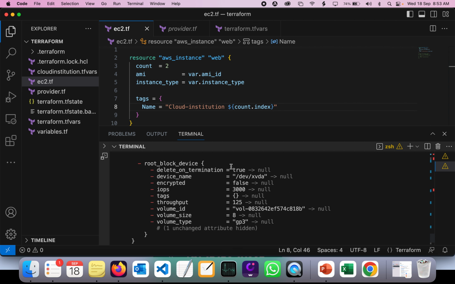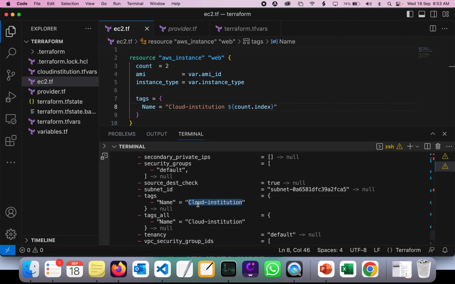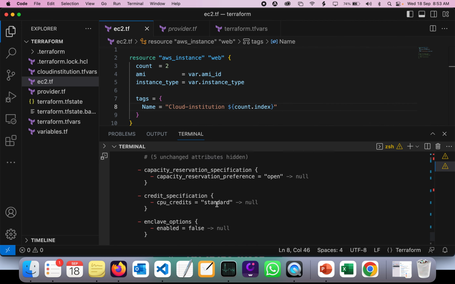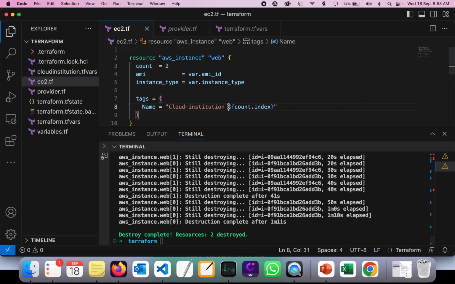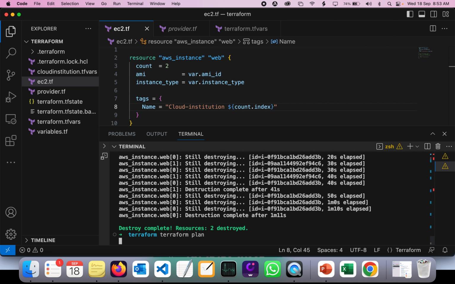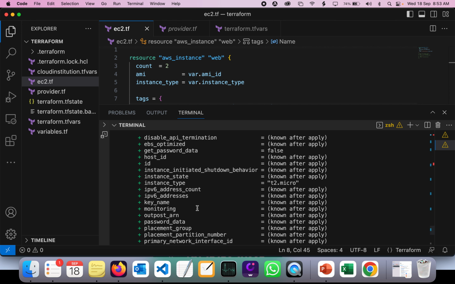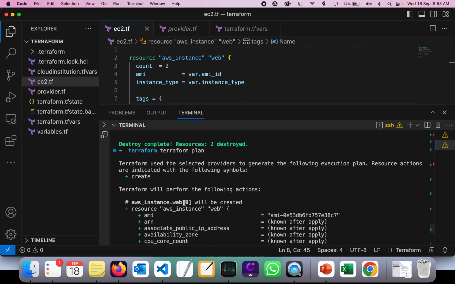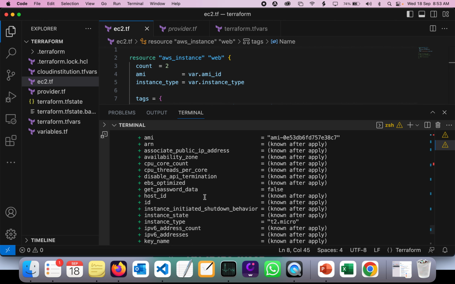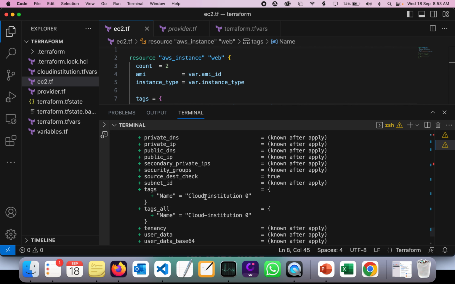Now if you go and see, previously we saw that both instances had the same cloud institution name. Today in this session we are going to learn something new, which is count.index. What it does is give the count index for the first instance and the count index for the second instance. So if you run Terraform plan again, okay, the plan is successful. Now you can see that the Terraform count index of web is going to be 0. If you look at the tags, it's going to be cloud institution 0.